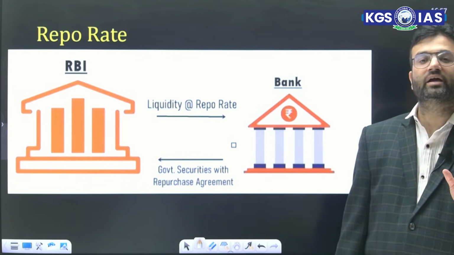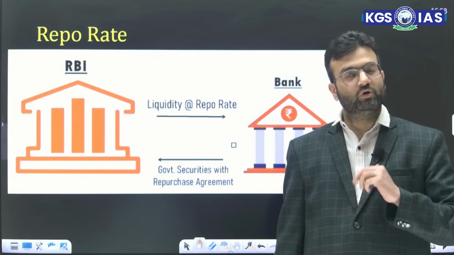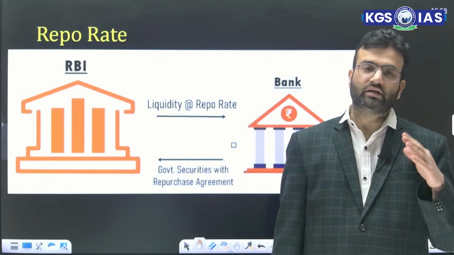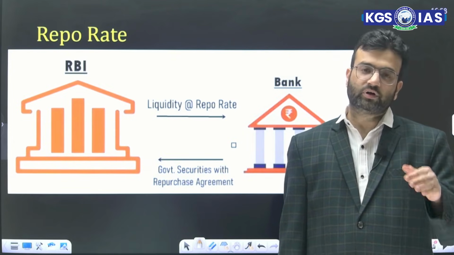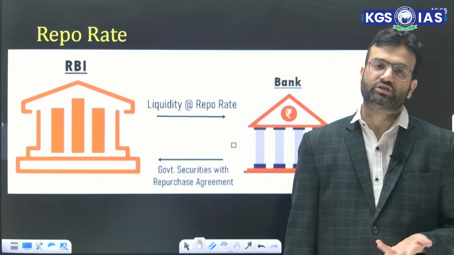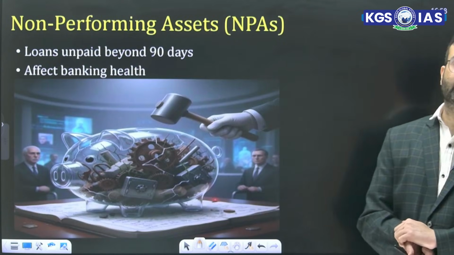So this repo rate, again, talks about how much money supply is needed in the economy. If there is more inflation in the economy, the repo rate increases to reduce the money flow. And if there is recession in the economy, the repo rate gets reduced to increase the circulation of money in the system.